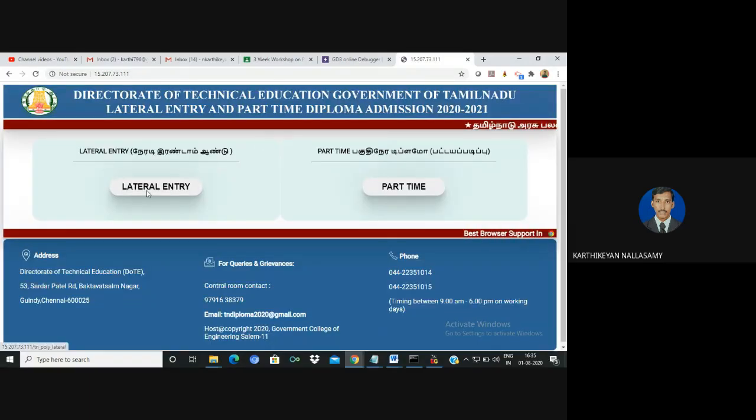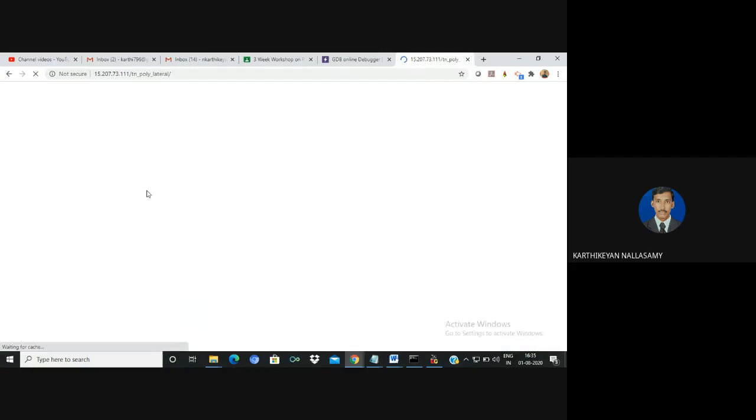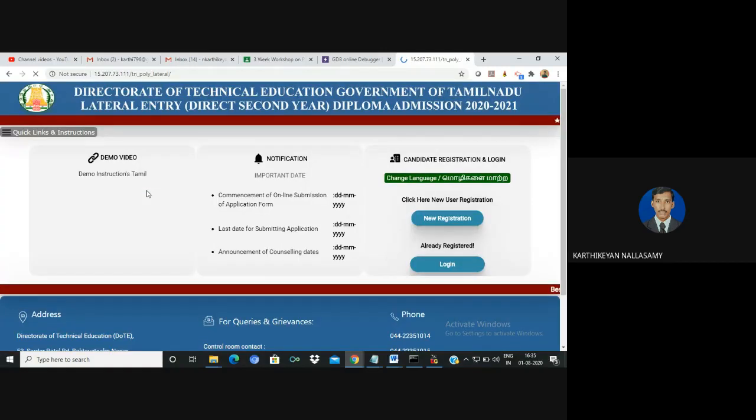So see that there is an entry form. Just a minute, I can show it with the help of some examples. Okay. Assume that we know that it is a GUI application.